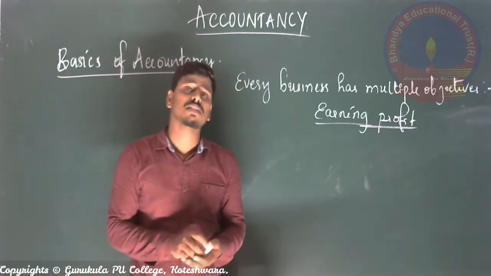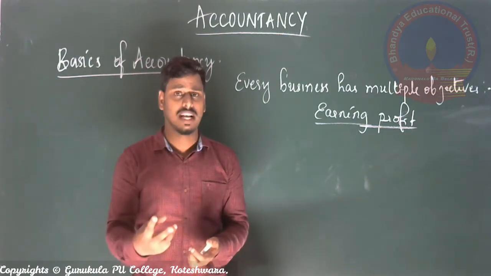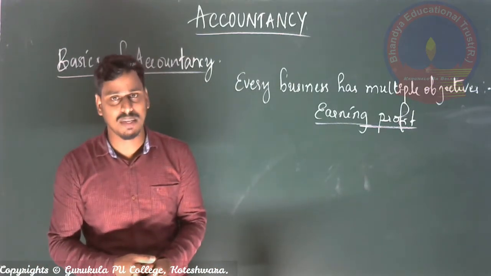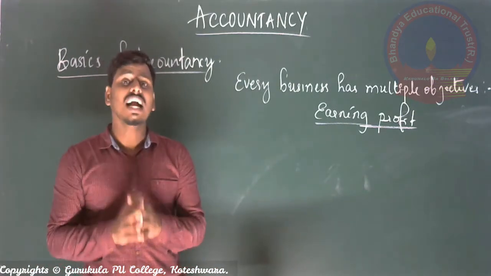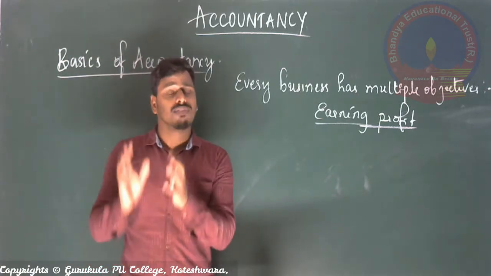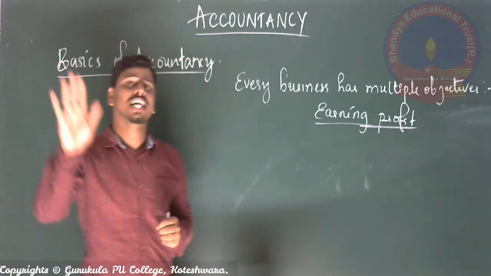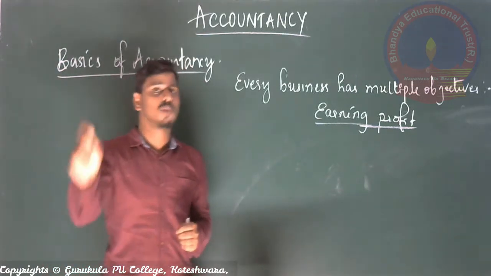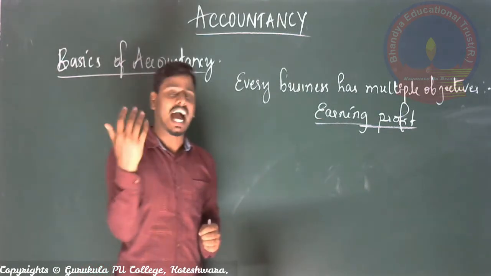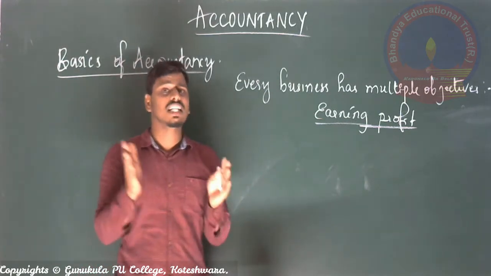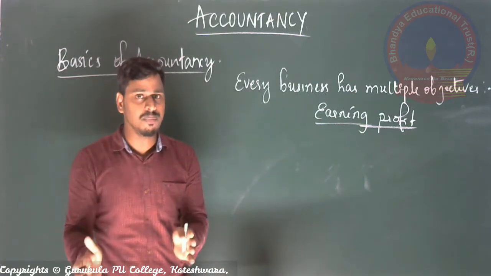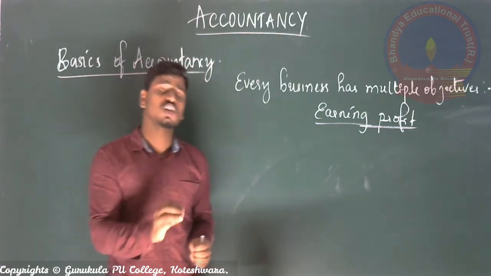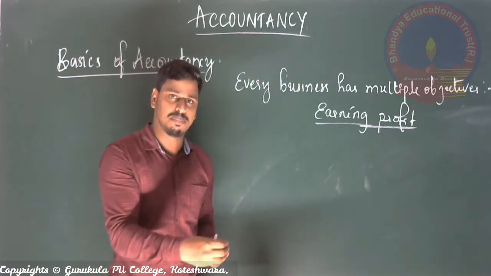So the performance of the business will be judged by seeing two things. One is the profit earned by the company, and the second one is the financial position of the business, isn't it? So for those reasons, at the end of the year, the financial position as well as the profit need to be calculated, and to calculate profit as well as to judge the financial position, the various activities and transactions which are done in the organization over a period of time have to be maintained, they have to be written in a proper sheet of paper.